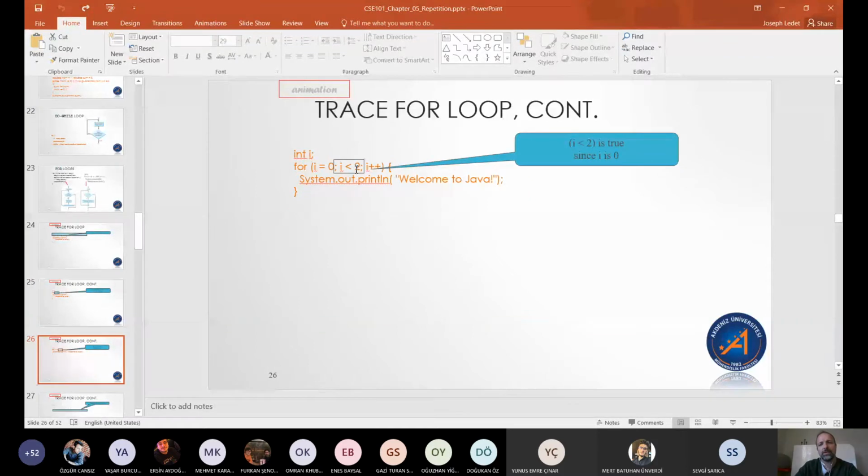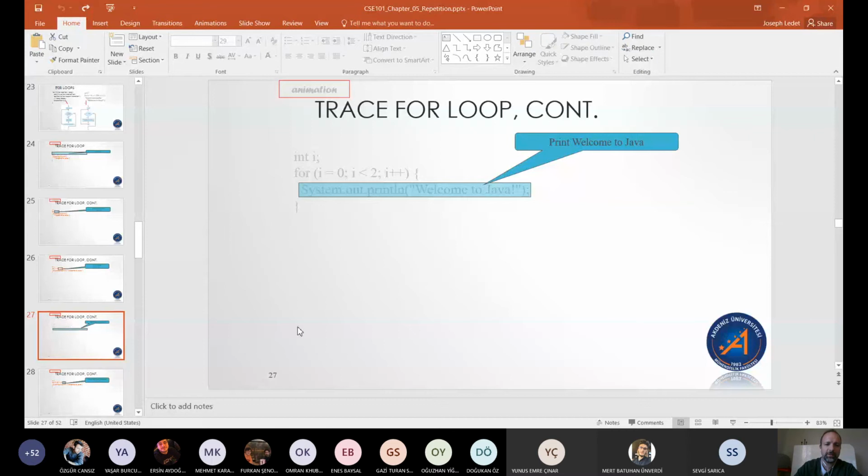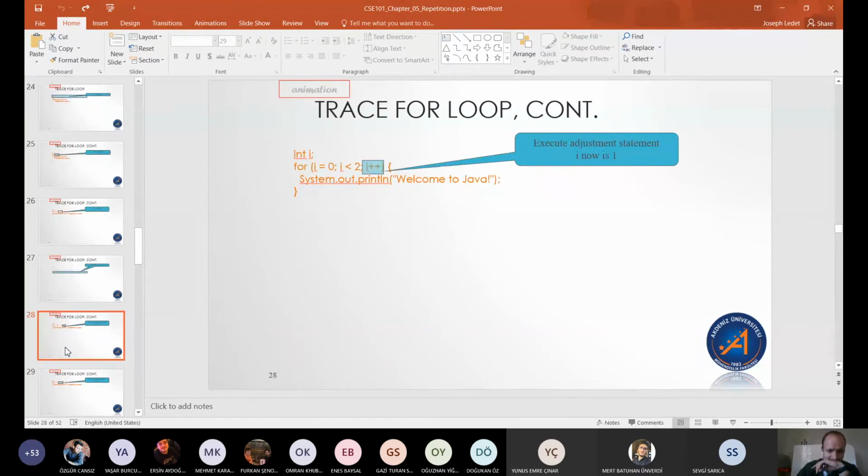i is less than 2. Yes, 0 is less than 2. We print welcome to Java. I don't know why the font color went weird on this one. But we print welcome to Java. We execute the plus plus, just like that count plus plus. Notice that it shows up here now.